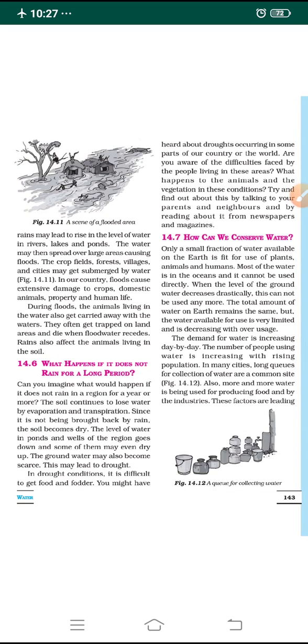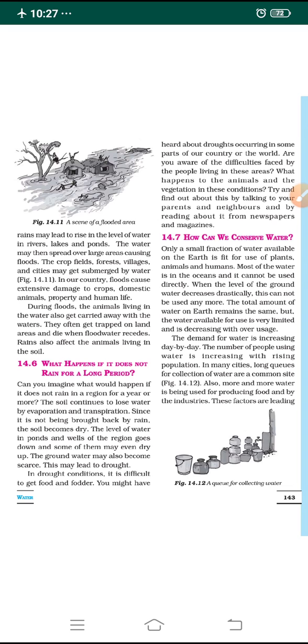Dear students, in the previous class we discussed what happens to the people if it rains heavily. What happens to the villages, towns or cities? If it rains heavily, it causes extensive damage to the crops, domestic animals, property, and even human life. During a flood, even the animals face problems. The overflow causes the flood, which causes the loss of human life and animals. It also damages the crops. So much damage takes place.